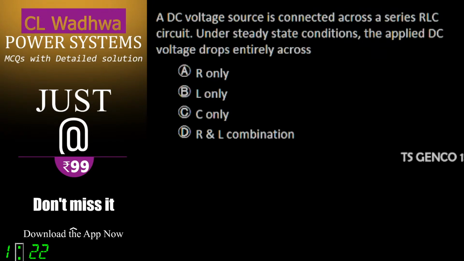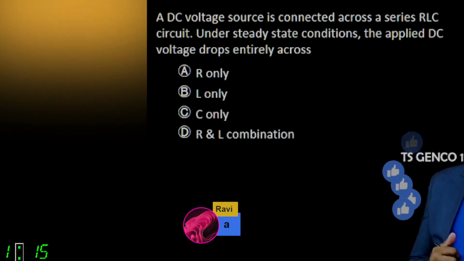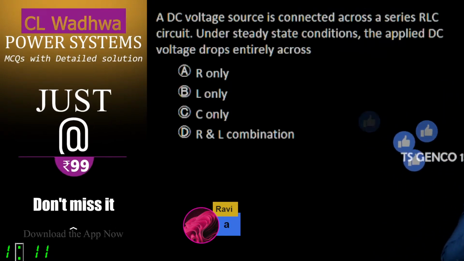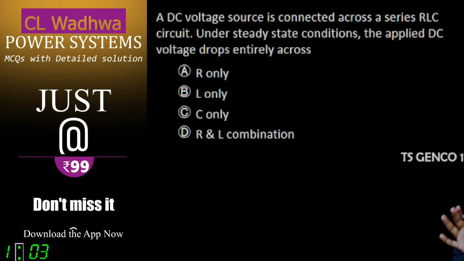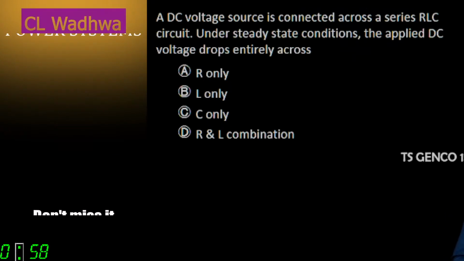Kranti Kumar has answered it. This simple question, Kranti Kumar has answered correctly first. That's what I think. No, that's not right. Kranti has answered it wrong. Raghu, everybody's saying A. Okay. Which question are you talking about?